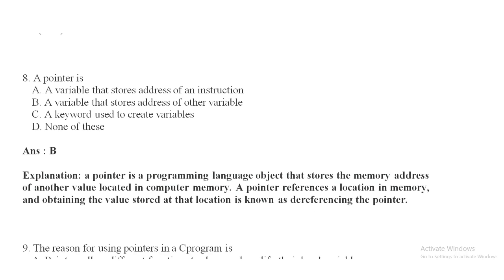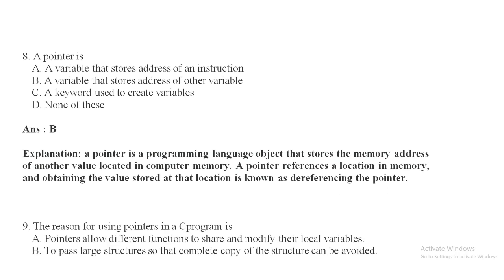Question number 8. A pointer is option A, a variable that stores the address of an instruction. Option B, a variable that stores the address of another variable. Option C, a keyword used to create variables. Option D, none of these. Its answer is option B. Explanation: a pointer is a programming language object that stores the memory address of another value located in computer memory. That is, it stores the address of the variable. So its answer is option B.